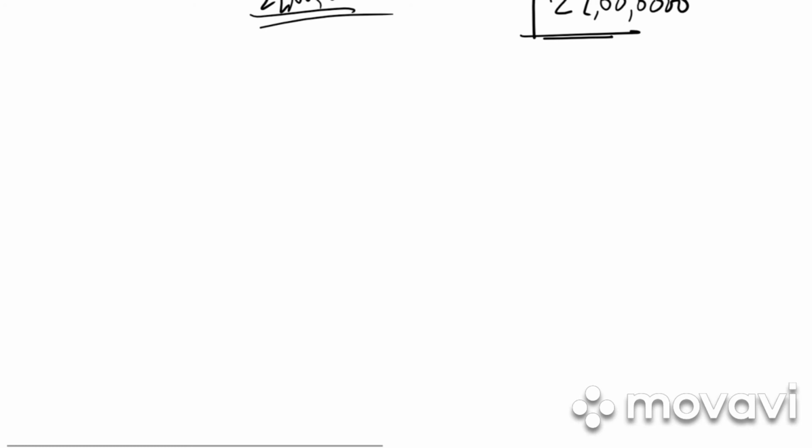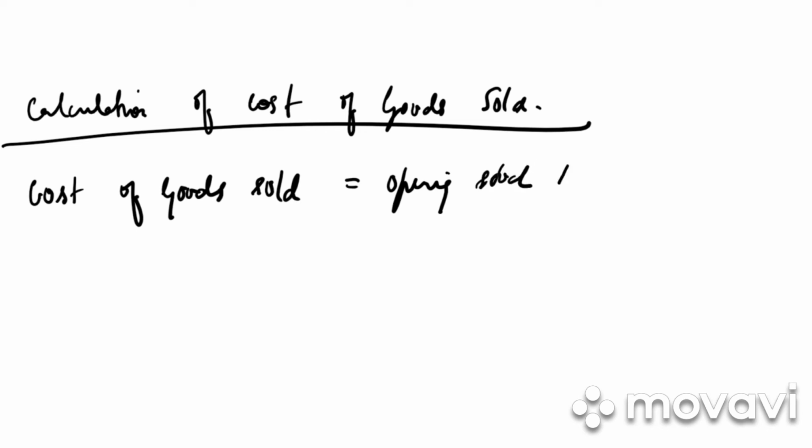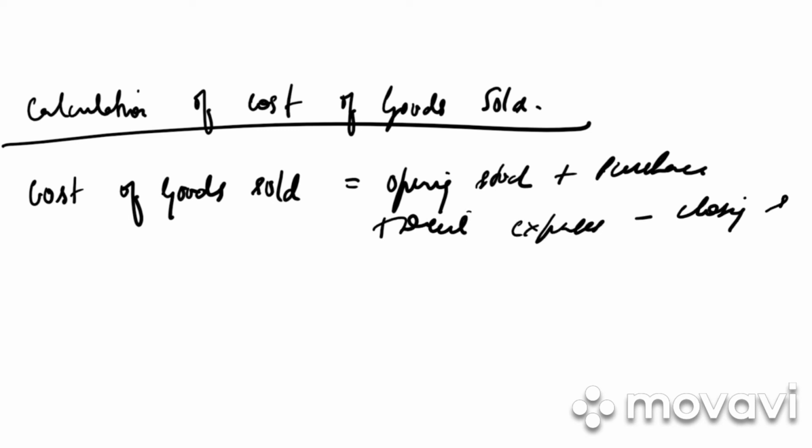Write down after the problem, calculation of cost of goods sold. So the formula is cost of goods sold is equal to opening stock plus purchases plus direct expenses minus closing stock.